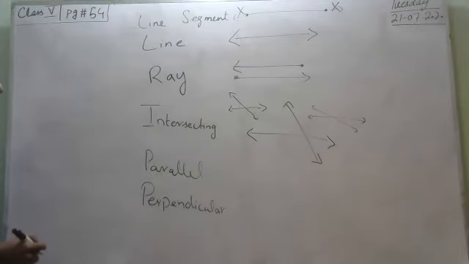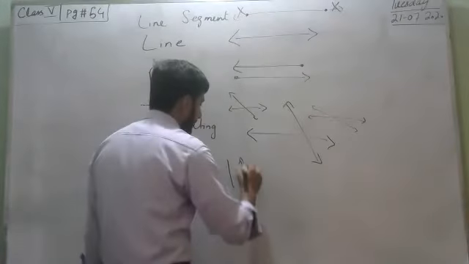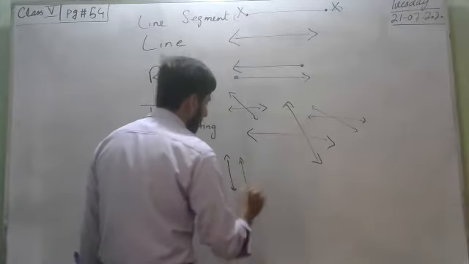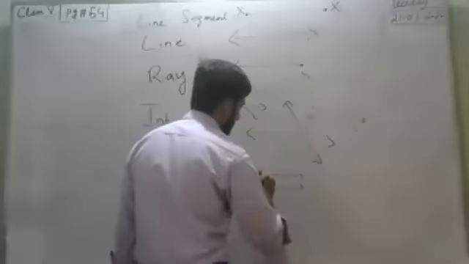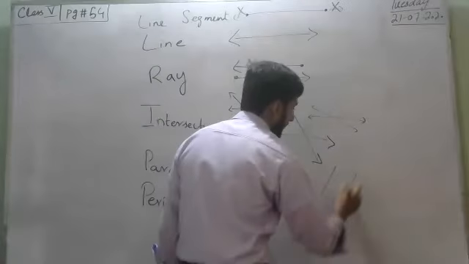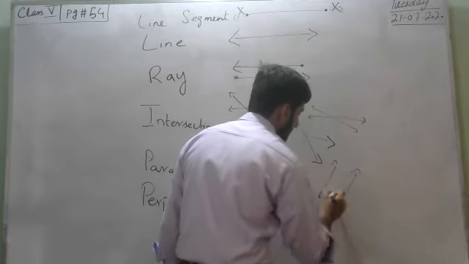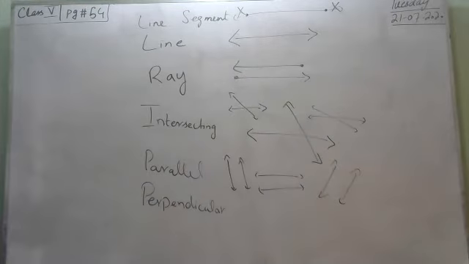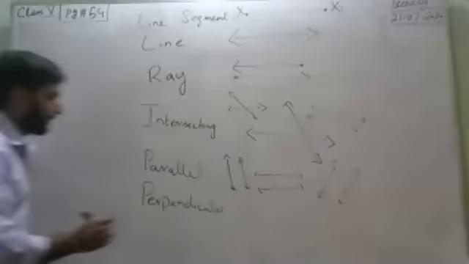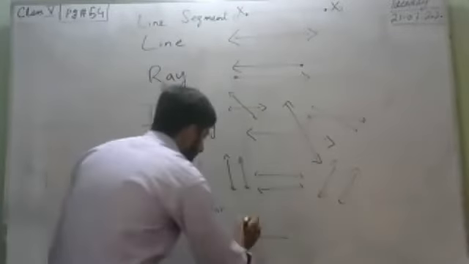Now parallel lines have the same direction, either they are horizontal, vertical, or inclined. Perpendicular lines make an L shape like this.